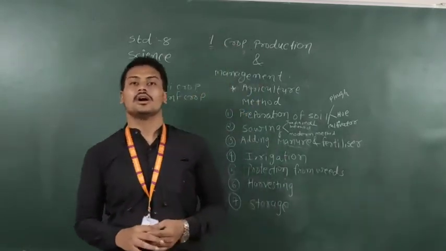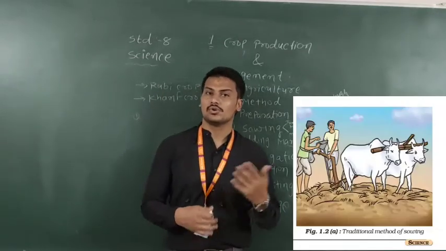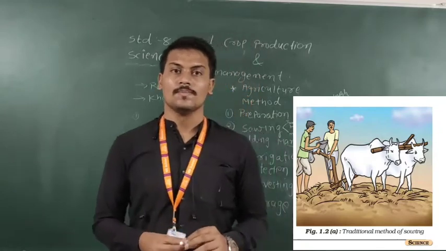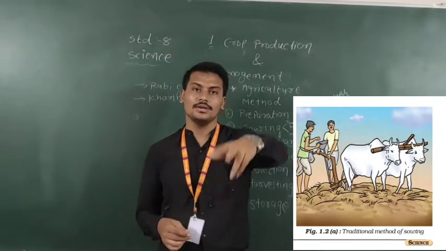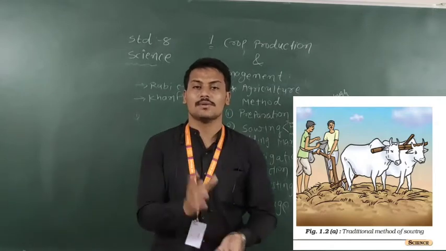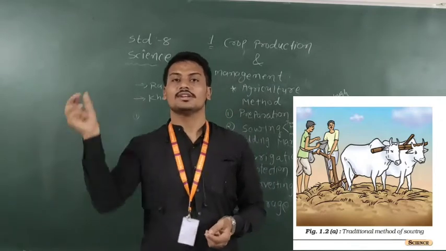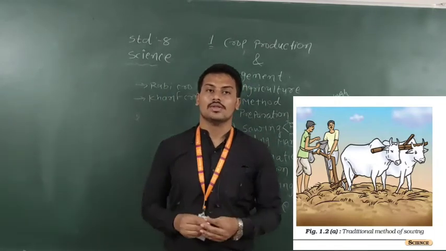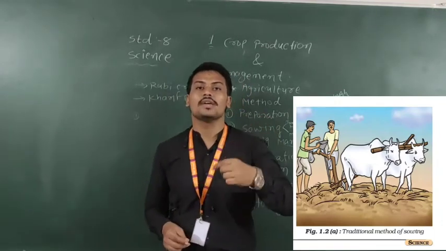For this, there are traditional tools, which you saw in this figure. The bullocks are moving, and in the funnel-shaped part we add the seeds one by one. So when the bullock moves, the seeds are sown properly in the field.